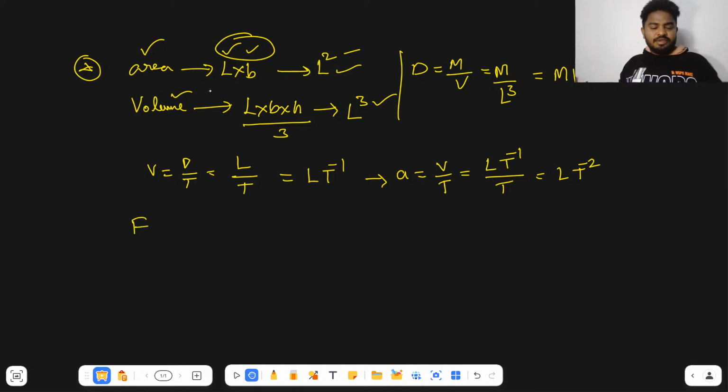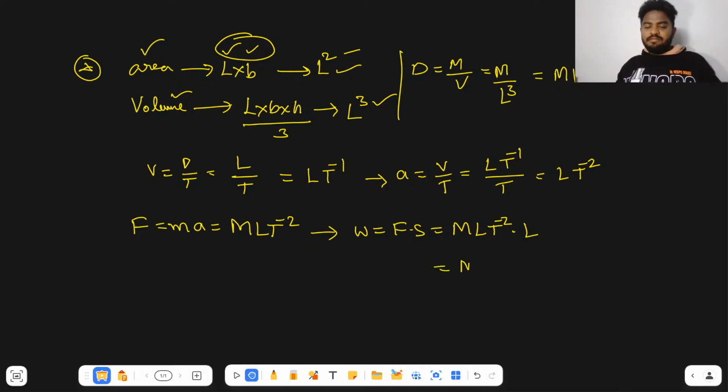Now the force. Force F is equal to m a. The dimension formula of mass is M, and for a it is L T power minus 2. So this is the dimension formula for the force, right? Like this, whatever dimension formula you want, you can derive. For example, if you want the dimension formula for work, work is equal to force into displacement. The force dimension formula is M L T power minus 2, and displacement is L, right? So then M L square T power minus 2.